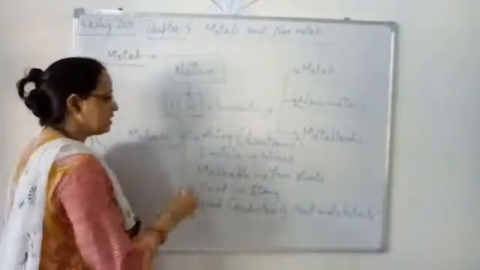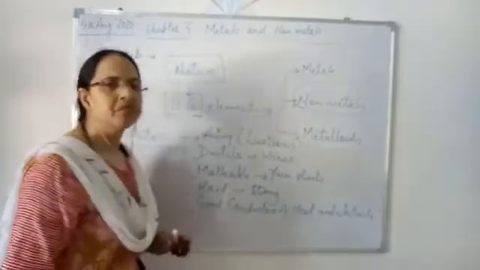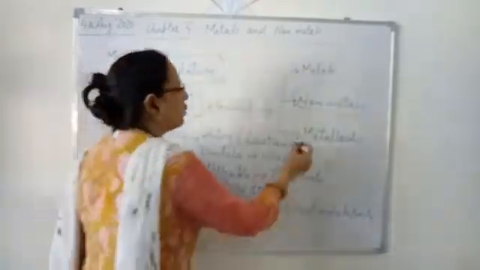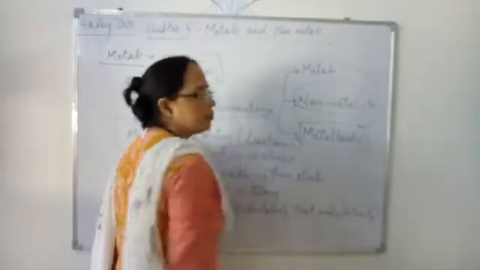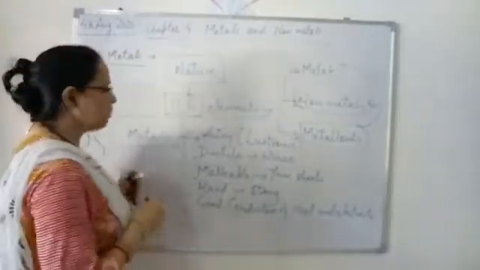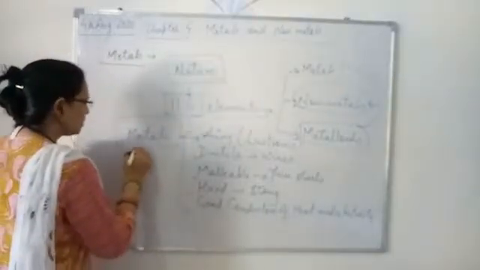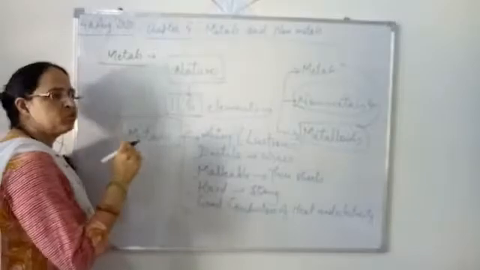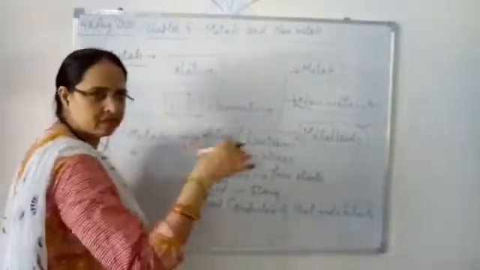Non-metals are not shiny, they are not ductile, they are not malleable, they are not hard, they are not good conductors of electricity. Whereas metalloids are the elements which show the property of both metals and non-metals. Now, you know the different examples of metals, because we are going to discuss the metals only. These are general examples which we can see easily around our surroundings.